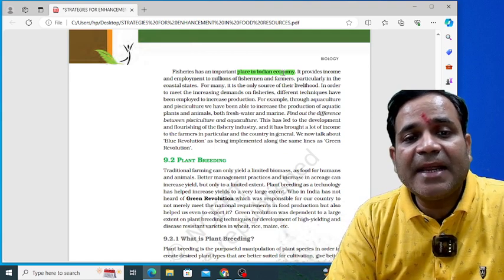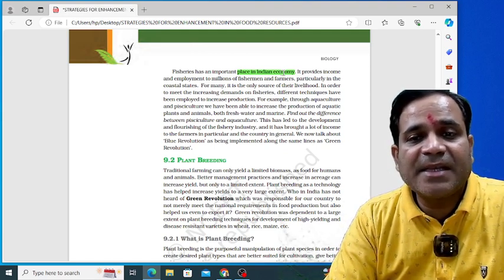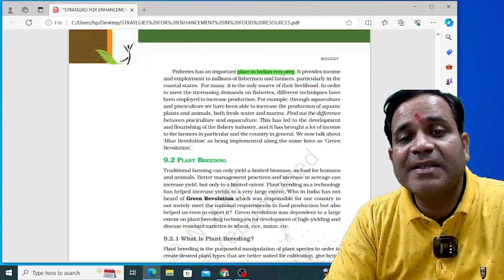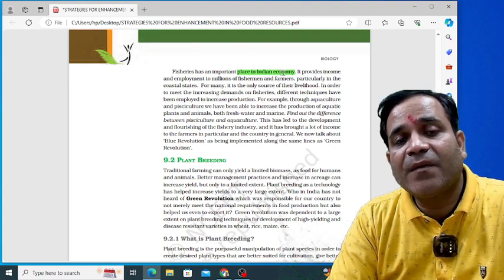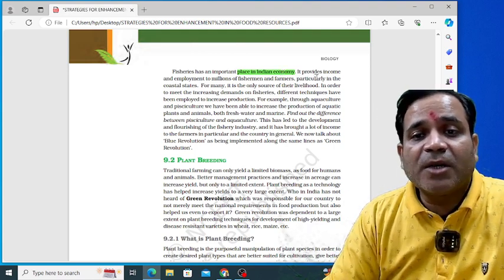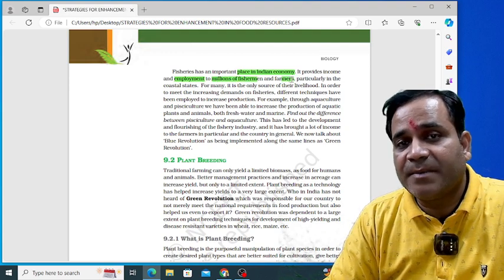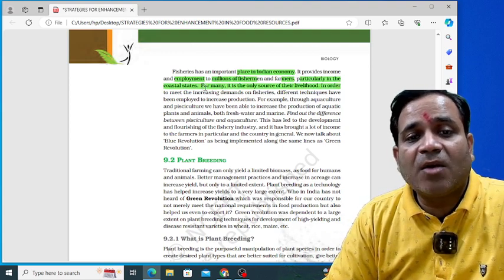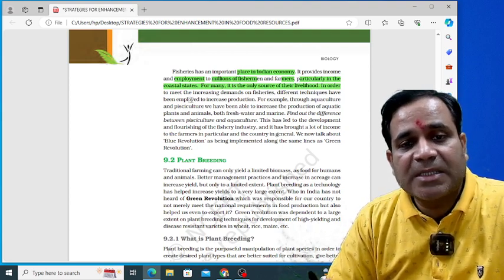It provides income and employment to millions of fishermen and farmers. Why am I saying this? Because the large production of fishes and fish products gives economic value to our Indian economy. It provides income and employment to millions of fishermen and farmers, particularly in the coastal states.